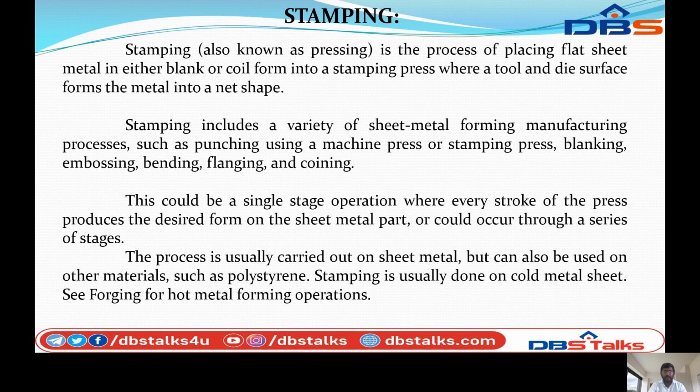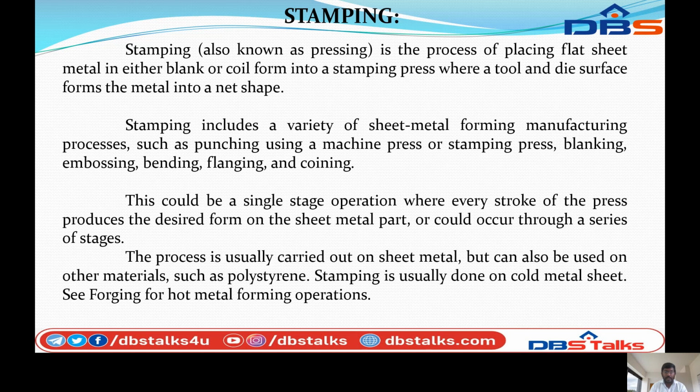Next, stamping. Stamping is also known as pressing. In this process, flat sheet metal, in either blank or coil form, is placed into a stamping process, where a tool and die surface forms the metal into a net shape. Stamping includes a variety of sheet metal forming manufacturing processes, such as punching using a machine press or stamping press, blanking, embossing, bending, flanging, and coining. So these are all the stamping operations.